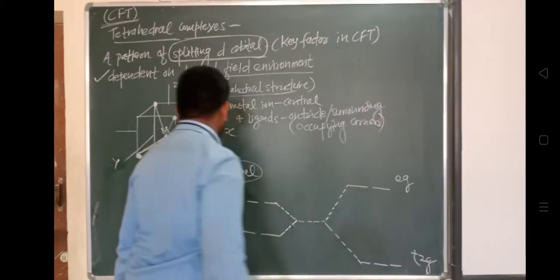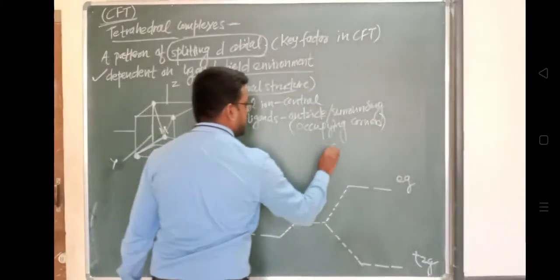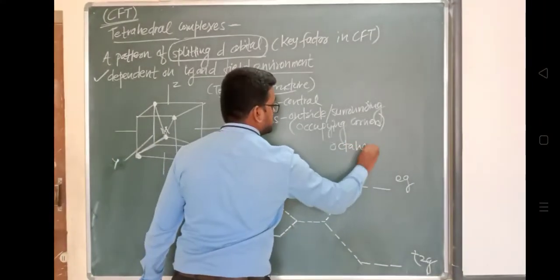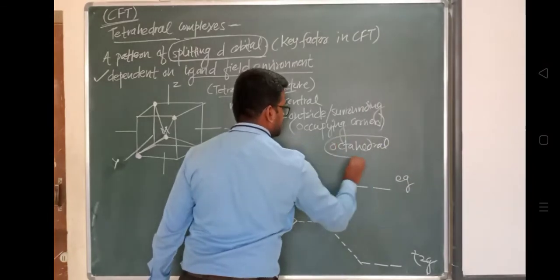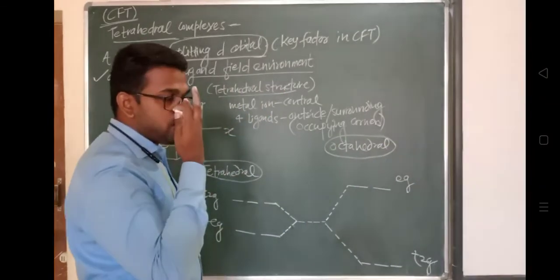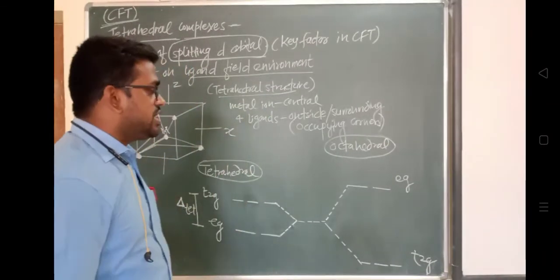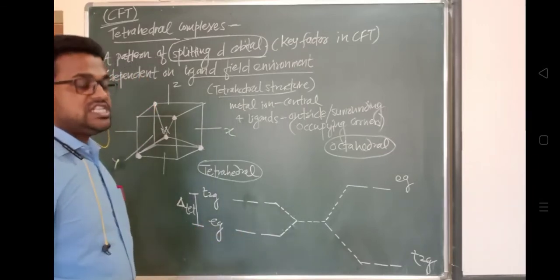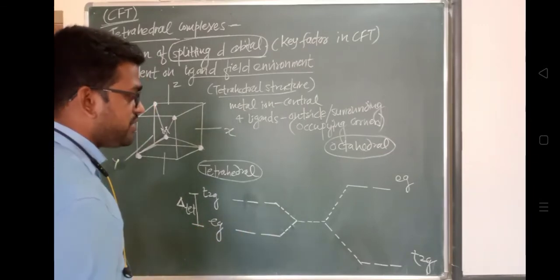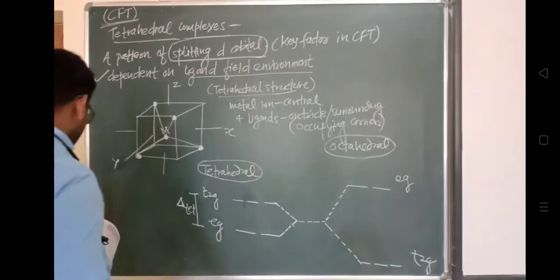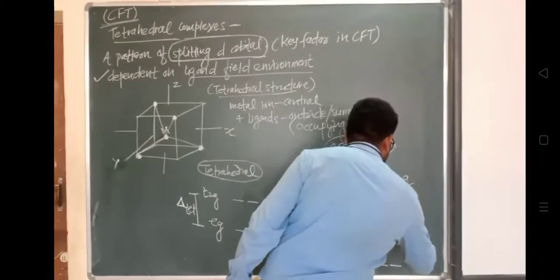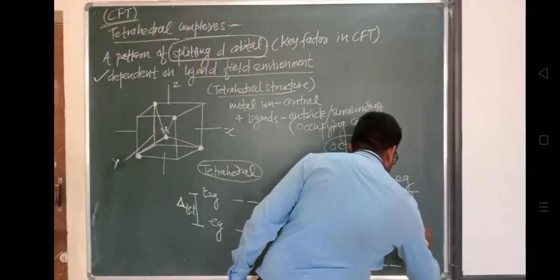In the octahedral complex, we have already seen these two sets, in which the Eg set has higher energy as compared with the T2g. T2g has a lower energy level, and this is what we represent as delta O.